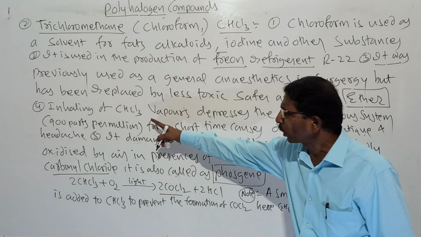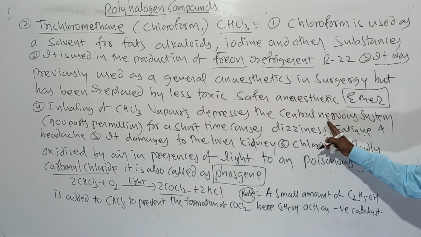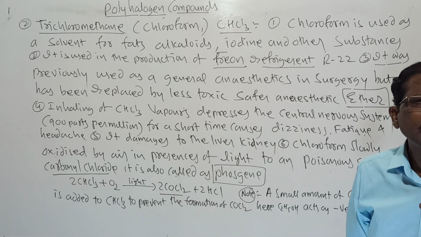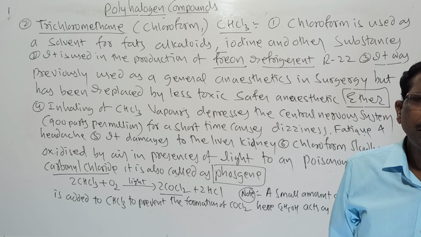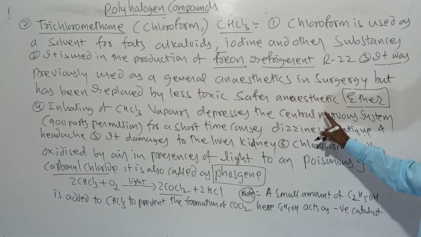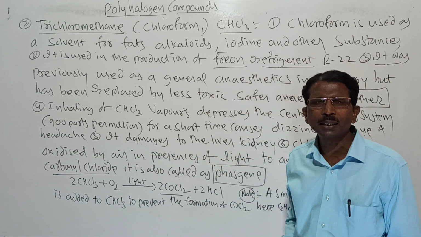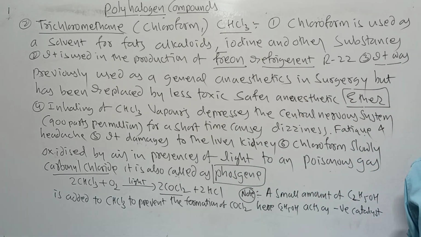Now the fourth one: inhaling chloroform vapors depresses the central nervous system. At 900 parts per million of air, a very small amount, it causes for a short time dizziness, fatigue, headache, and a vomiting sensation.